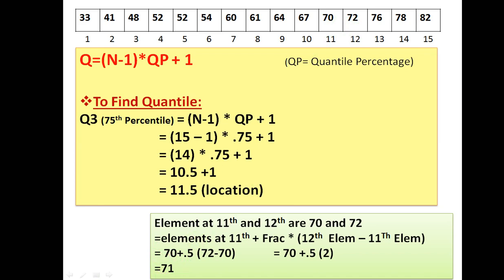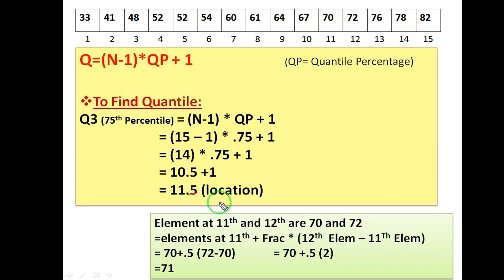The formula for all three will remain the same: n minus 1, where n is the number of elements, into qp, the quantile that you want to generate. If I want to generate the 0.75 quantile, I write 0.75, and if it is the first quarter, or 0.25 quantile, I write 0.25 over here. Then you can calculate the location. If it is not a decimal, if it is a whole number, just go to that particular location and get the number.